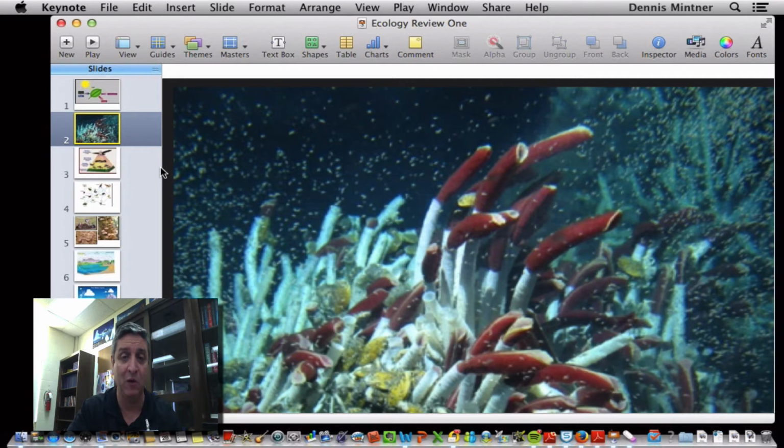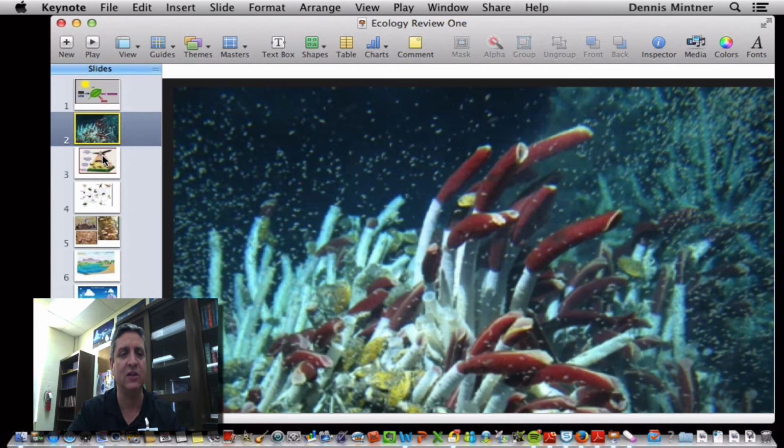And there you have chemosynthesis, where there's bacteria that can take sulfur-containing chemicals that come out of the mantle of the earth through the crust into the bottom of the ocean, and then they can use that to make their own food, also carbohydrates and oxygen, through a process similar, but they're not using sunlight. They're using chemicals, so it's chemosynthesis.